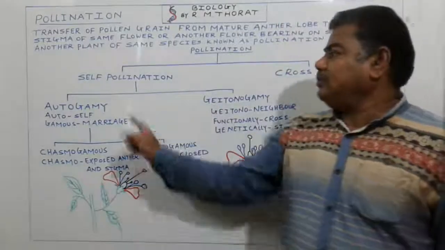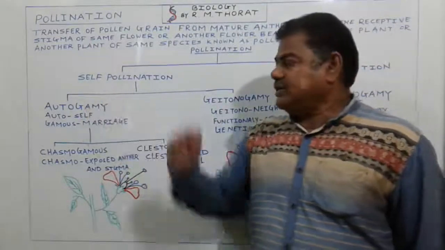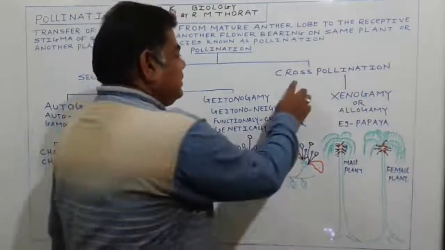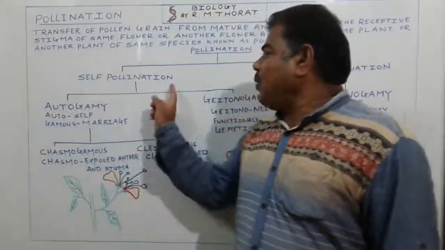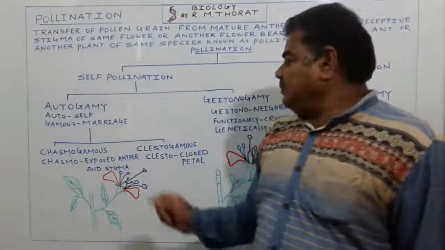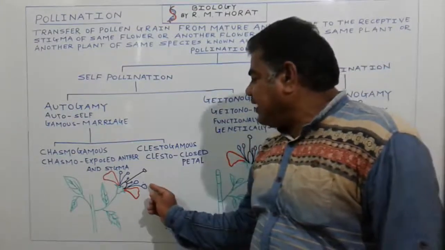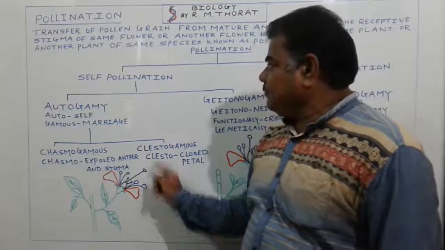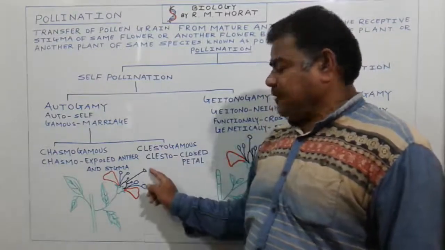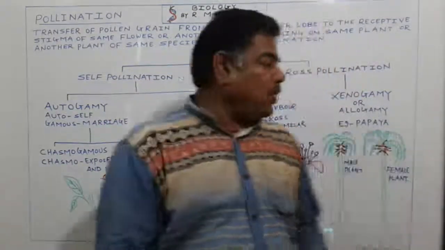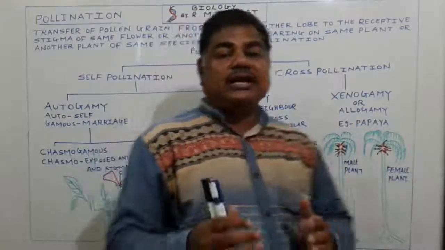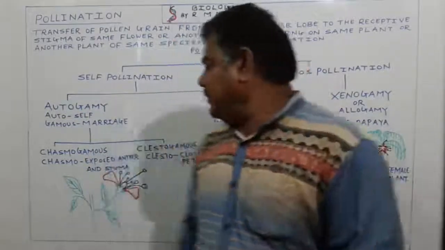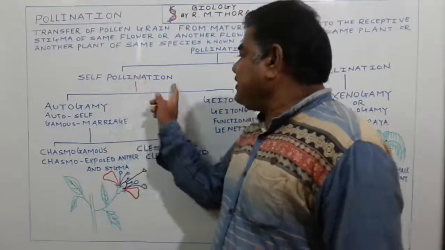Pollination is of two types. One is self pollination and the second one is cross pollination. Self pollination means pollination carried out in the same flower. Cross pollination is pollination between two flowers like these. We call it cross pollination. Self pollination is of two types.